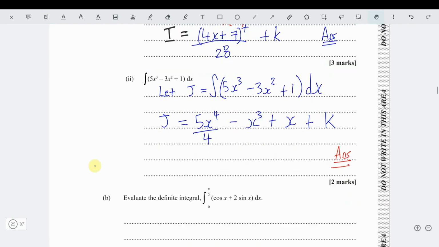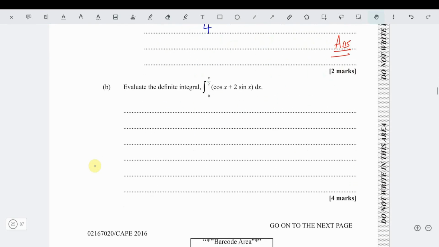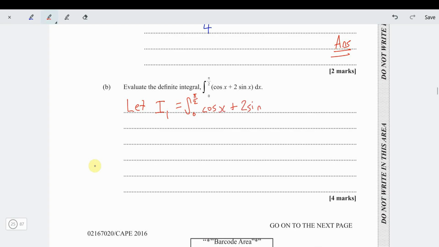Now the next part of the question, part B. It says evaluate the definite integral from 0 to pi over 2 of cos x plus 2 sin x. So I'm just going to call this integral I again, or I1. So I1 is the integral from 0 to pi over 2 of cos x plus 2 sin x dx. So in that case, I1 is equal to, when we integrate cos, we get sin x. When we integrate sin, we get minus cos. So this is minus 2 cos x. And when we integrate, we're going from 0 to pi over 2.